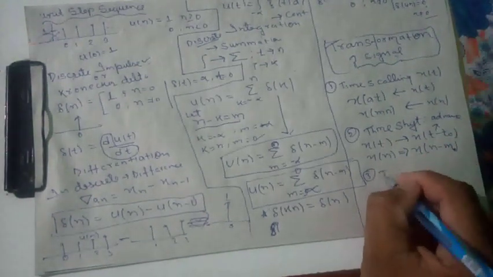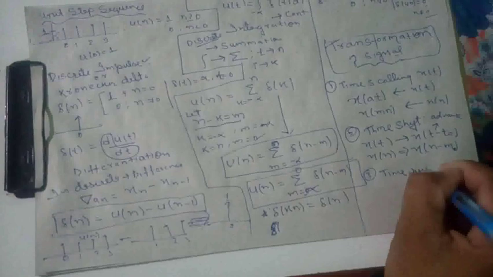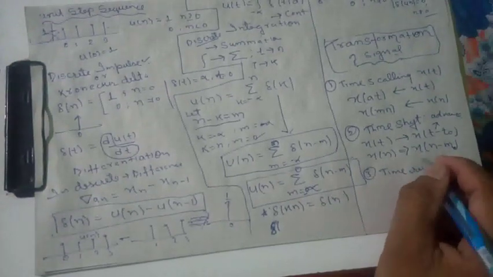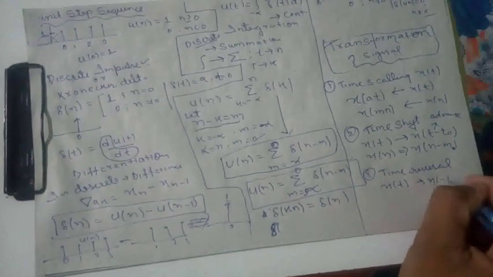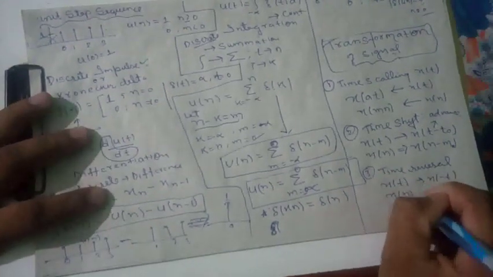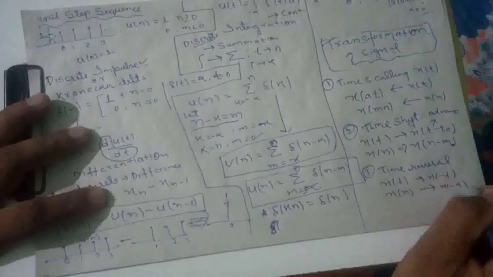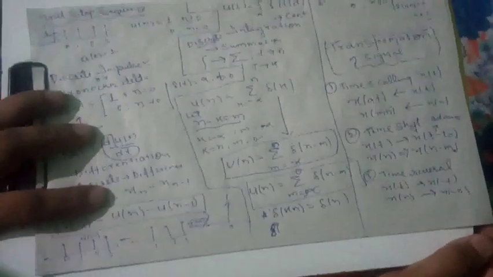Similarly, time reversal means x of t to x of minus t, and x of n to x of minus n. Okay, clear now?